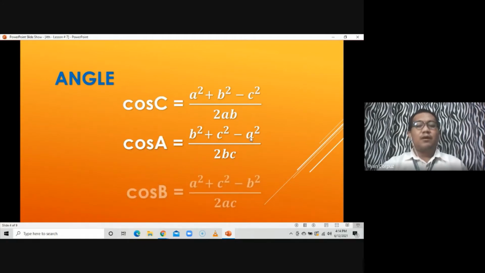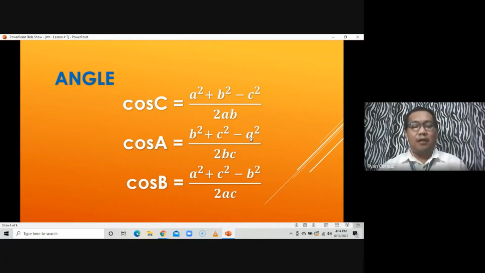Then third, if you are looking for side or angle B, we can make use of the formula cosine B is equal to... since angle B is what we are looking for, the sides that are not opposite of it are A and C. So the sum of the squares of those, then subtract the square of the side opposite the angle that we are looking for, which is B squared, all over twice the product of the two sides which are not opposite of the angle that we are looking for.